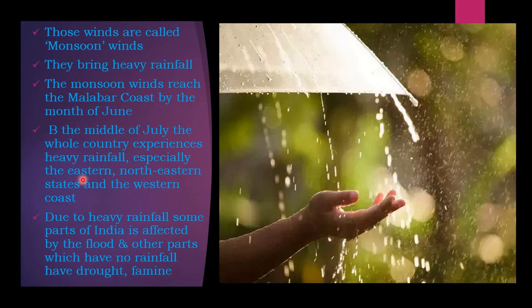Due to heavy rainfall, some parts of India are affected by floods, and other parts which have no rainfall have drought and famine.